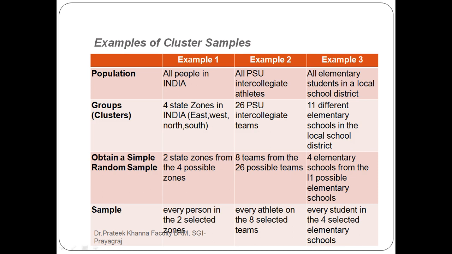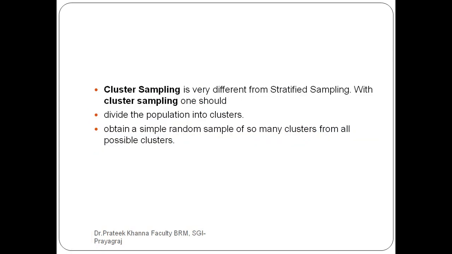Now come to the sample. This is the difference: every person in the 2 selected zones. This is what we do in cluster sampling, and this is the major difference from stratified sampling.